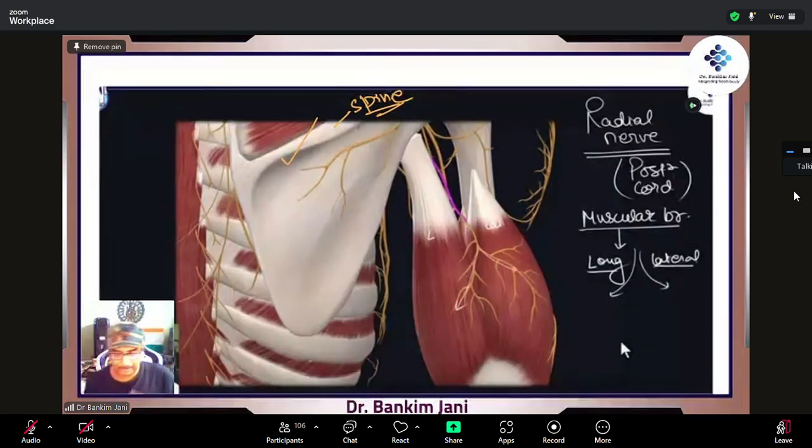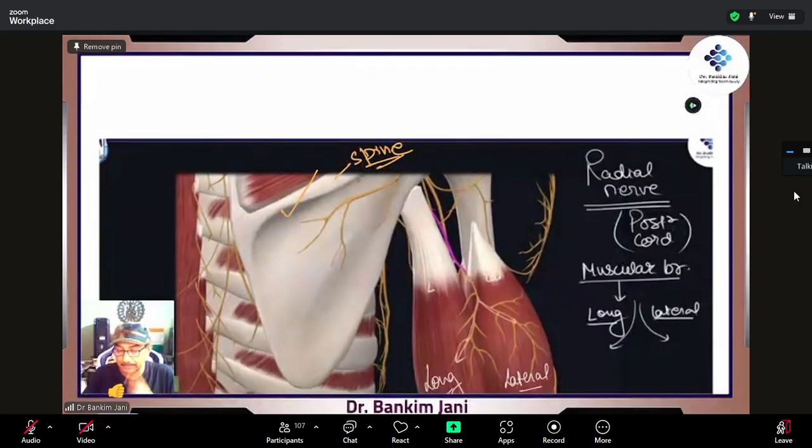So in anatomy, when we see such a big nerve, the radial nerve, going into this posterior part, and these are the long and the lateral heads, this would be the long head, going to the infraglenoid tubercle, and this is the lateral head. They will be supplied by the muscular branches of the radial nerve. Obviously it has to be muscular, because this is a mixed nerve.